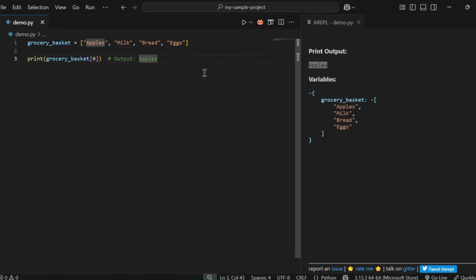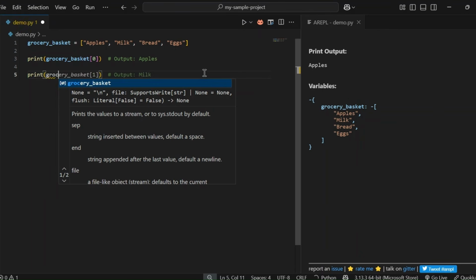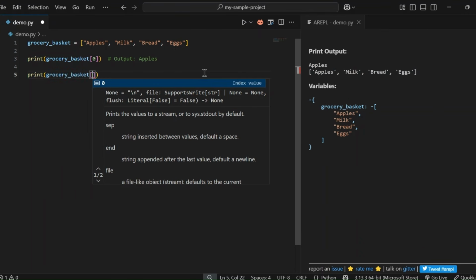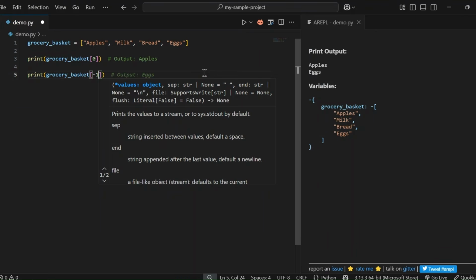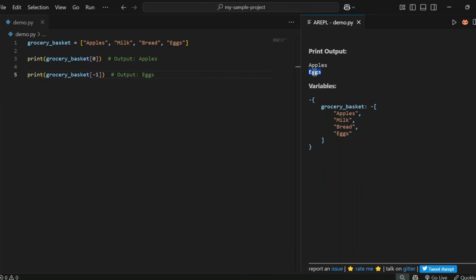Similarly, in order to return the last item within the basket, I need to enter print(grocery_basket[-1]). In order to know more about minus 1, you can refer to my previous video. So this will return the last item of the list, that is X.